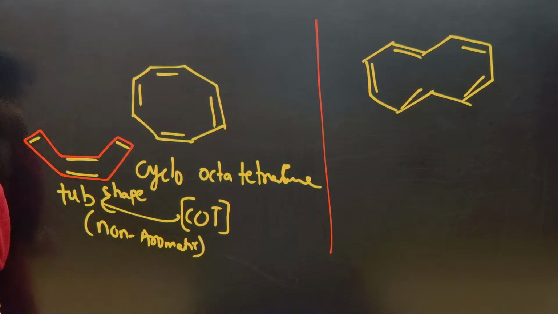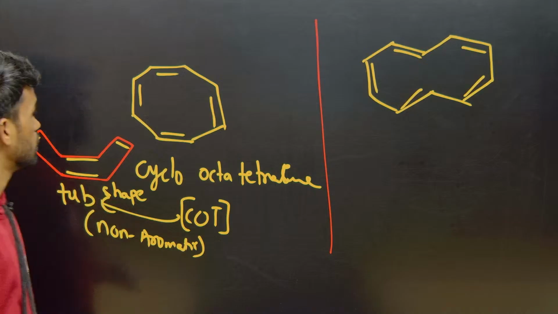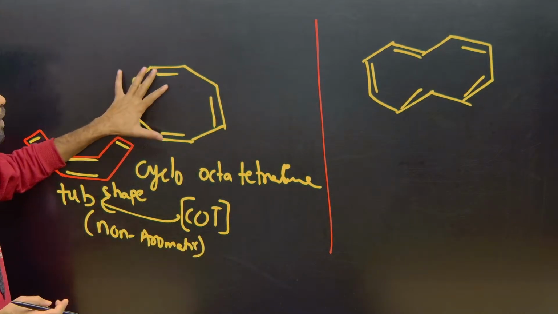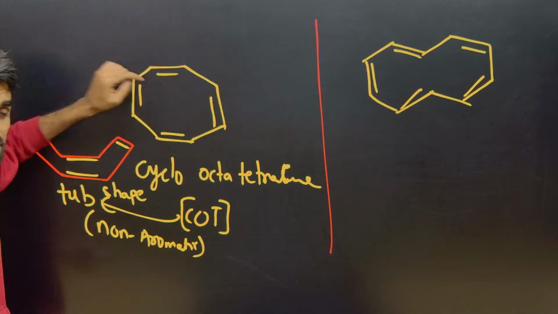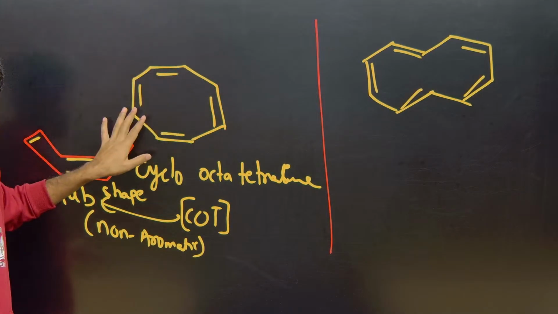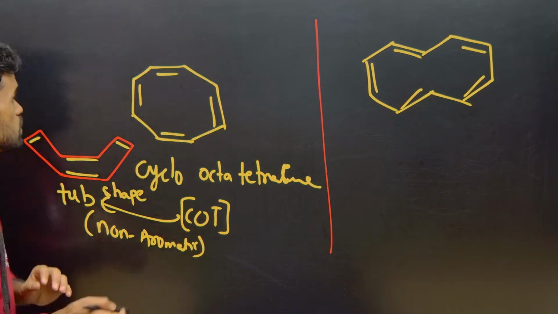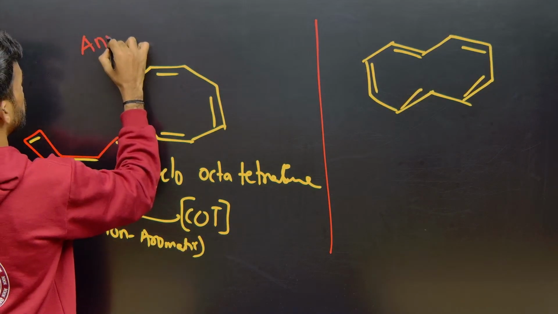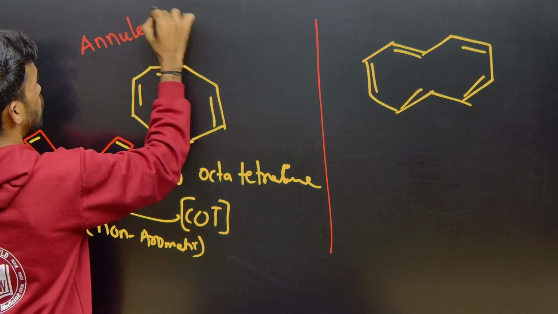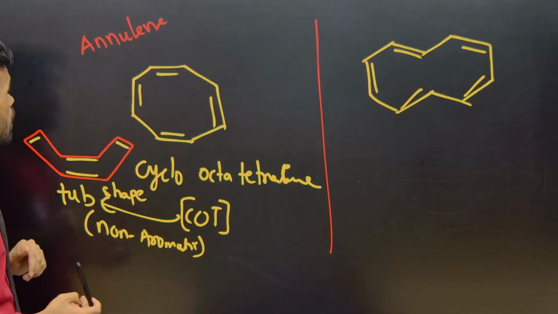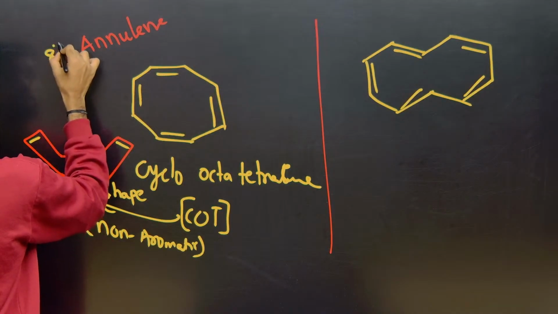Okay, these are some exceptional cases that I wanted to discuss. Okay, this is clear now. Next one. One more thing: when you have a single ring with multiple pi bonds, these kinds of compounds are called annulenes. How many carbons are there here? 8 carbons. So you just say it as 8 annulene.